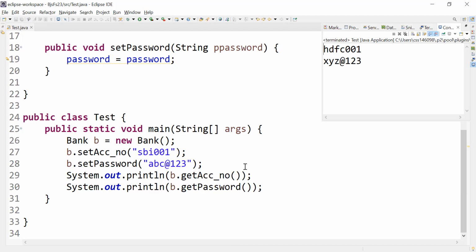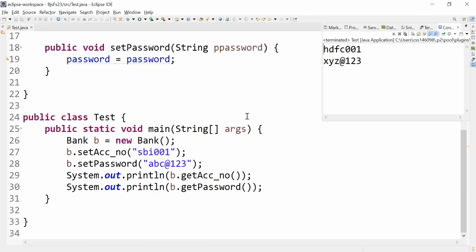What is a shadowing problem? Definition: if the name of the local variable and instance variable is the same, then the highest priority is given to the local variable. Got the clarity? When the name of the instance and local variable is the same, the highest priority is given to the local variable. This problem is known as the shadowing problem. Got the clarity?